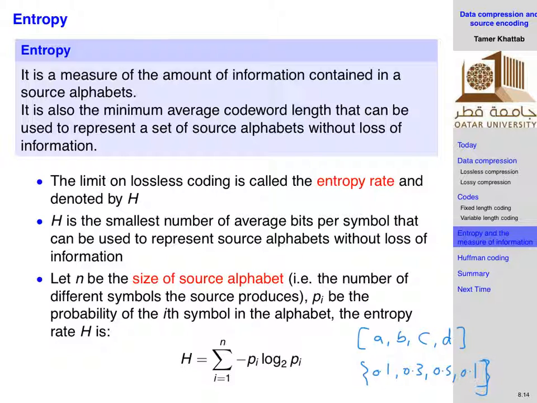Now, why do I take the log to the base 2? Because I want to convert things into bits. So log to the base 2 is going to give me the number of bits, right? So it's log to the base 2 of 1 over p. Now, if I want to do averaging of this, what do I have to do? Multiply each one of those informations by its probability and sum. So this summation, the probability multiplied by the information, gives me the average information over all the alphabet, right? So you got the idea where this entropy comes from?